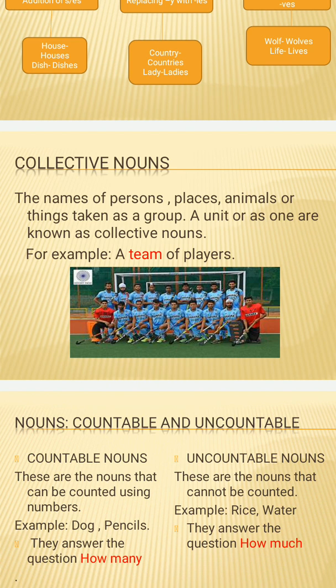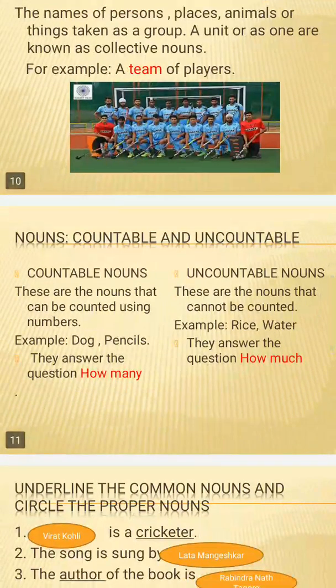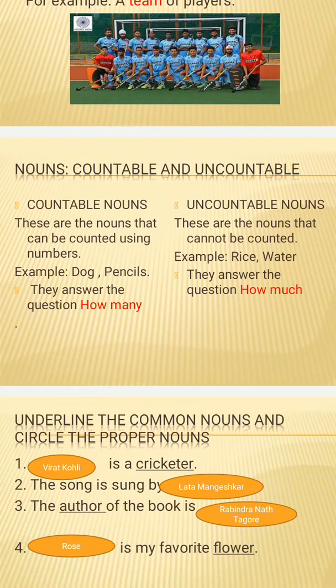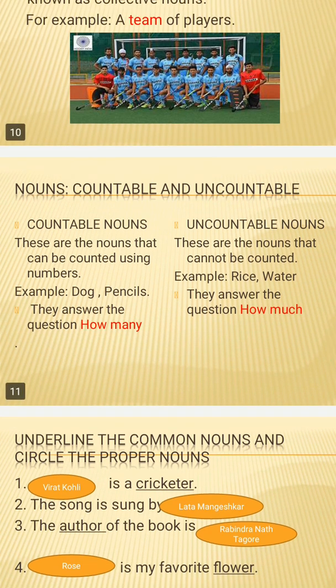Okay, next, nouns are further divided into countable and uncountable nouns. Firstly, countable nouns. Countable nouns are the nouns that can be counted by using numbers. The things, the places, the animals, the persons that we can count. Particularly, countable and uncountable refers to things only. Like when we talk about something that we can count, like there are 5 students in the class, there are 2 dogs, I have 4 pencils. The countable nouns answer the question how many.